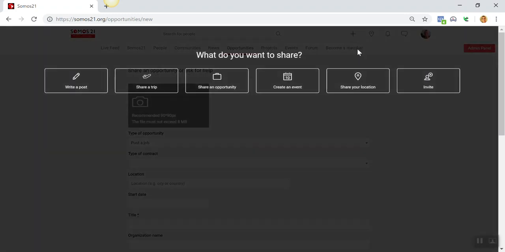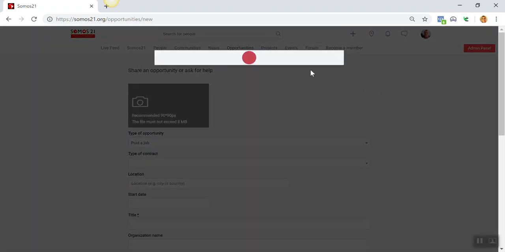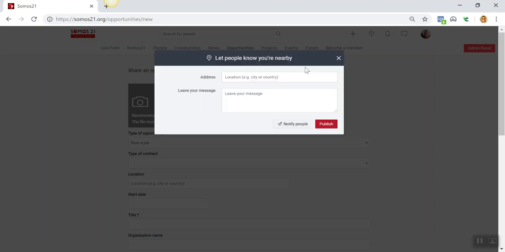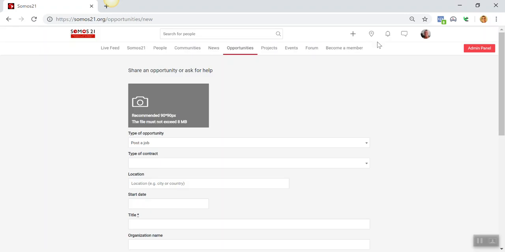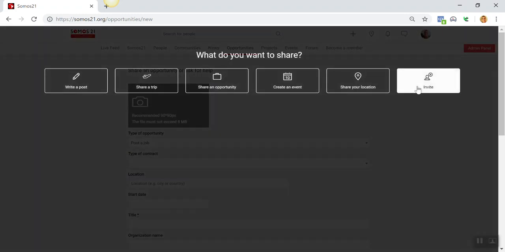So what is the last thing we have up here? Share your location. It's basically just telling people where you are at any given point in time. This is particularly relevant on the mobile app. You can find people that are around you by location. So let's say you've headed into the city for the day, I might say, I'm in Brisbane CBD. Normally my office is out of town, but I'll be in the CBD for this day, and notify people that are in Brisbane. So again, relatively quick and easy to do.